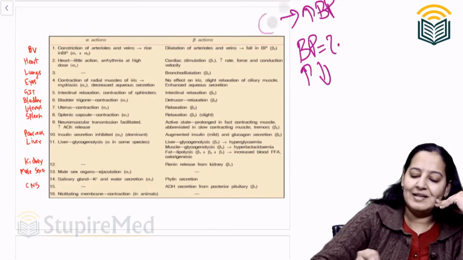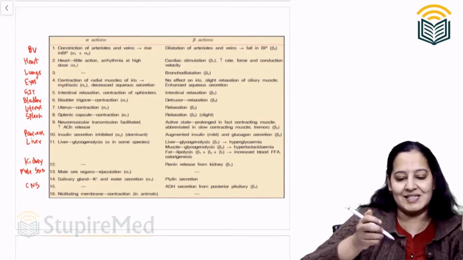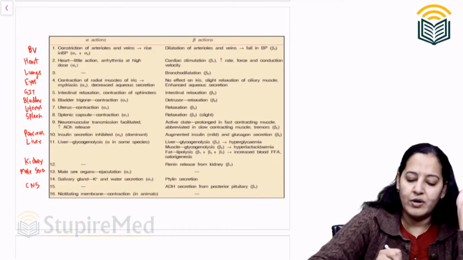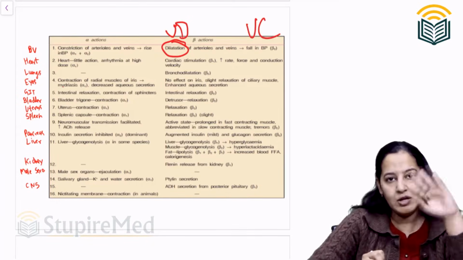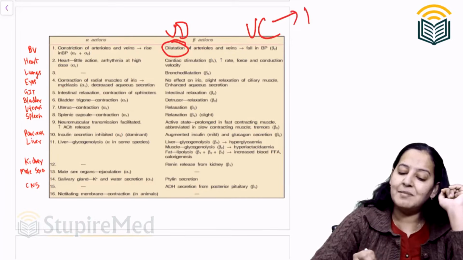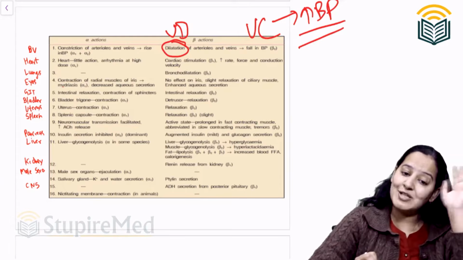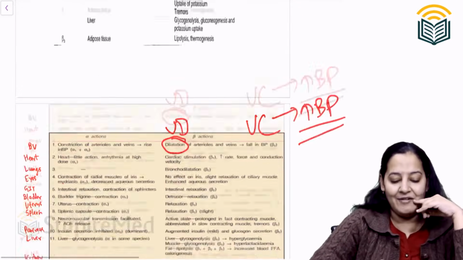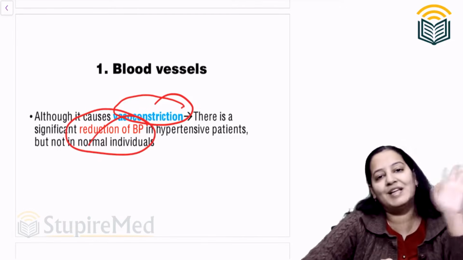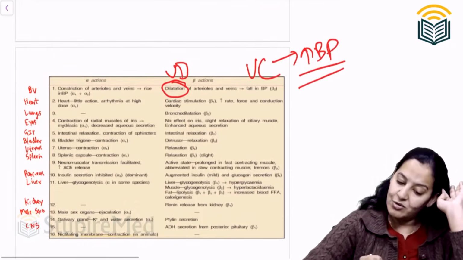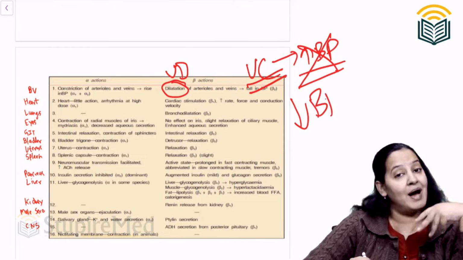Listen once again. This is the chart showing beta agonist. Correct or not? So beta agonist causes vasodilatation. So beta blocker will cause vasoconstriction. It will do the opposite. So vasoconstriction means rise in BP. So that means beta blocker causes rise in BP. But we know beta blockers cause fall in BP. So the first thing I have written, I know they cause vasoconstriction, still they cause fall in BP. They do not cause rise in BP. They cause vasoconstriction, but they didn't cause rise in BP. They cause fall in BP by some other mechanism.